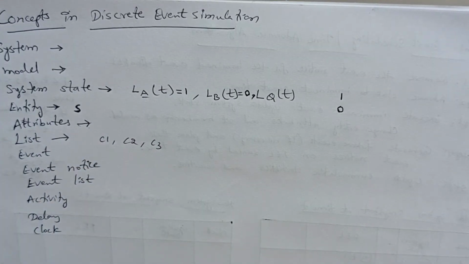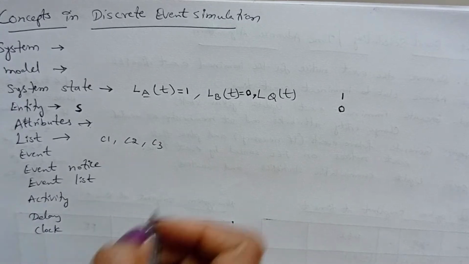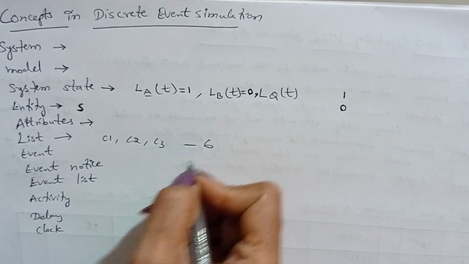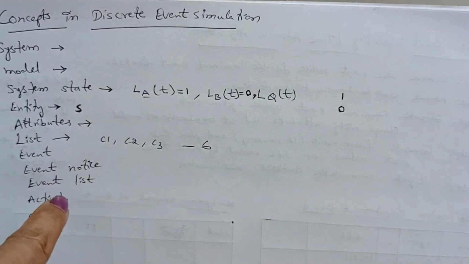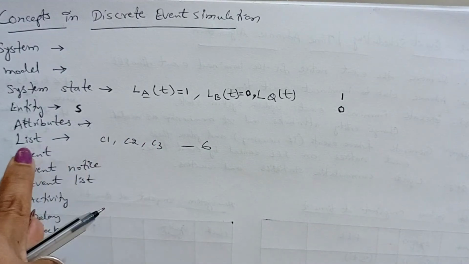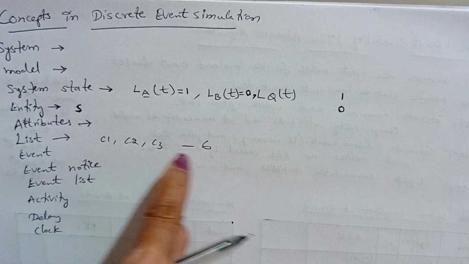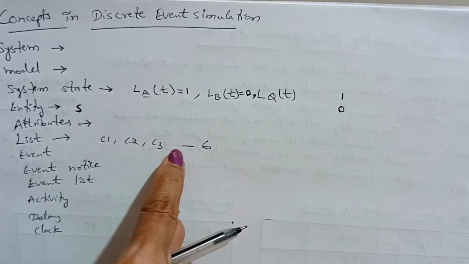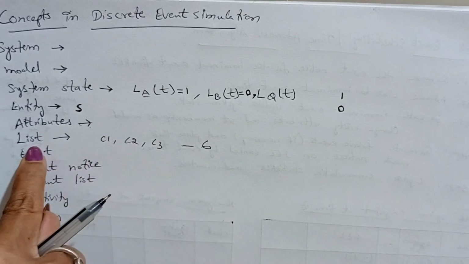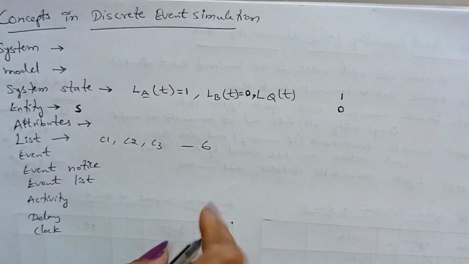Why? Because in the previous example we took 6 customers. All 6 customers were coming to the same call center and getting the services. So these 6 customers are associated entities. This list C1, C2, C3, C4, C5, C6 is the list.